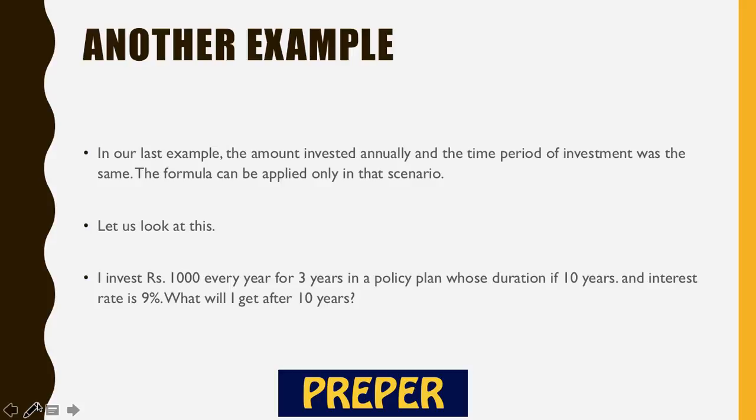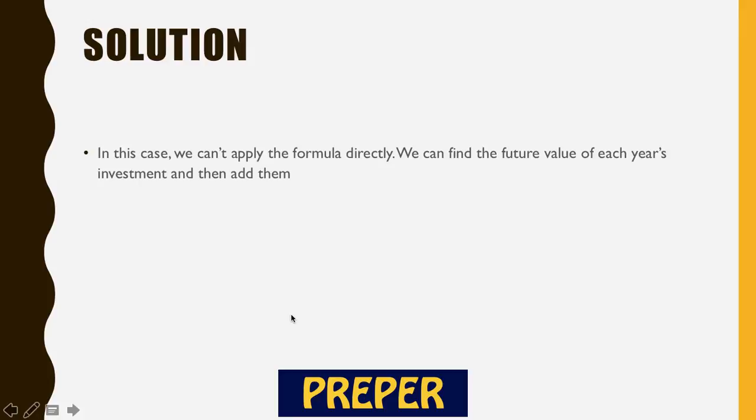So one of the scenarios is I invest rupees 1,000 every year for 3 years in a policy whose duration is 10 years, right? So now the duration of the policy is 10 years. This is important to understand. So in year 1 I invest 1,000, in year 2 I again invest 1,000, and in year 3 I again invest 1,000 at 9%. So what will I get after 10 years? So let's see the solution for it.